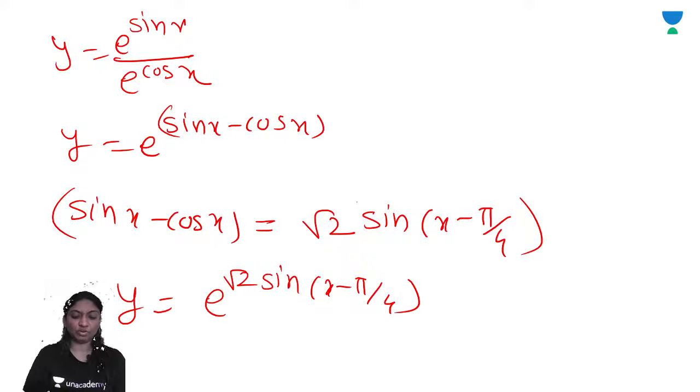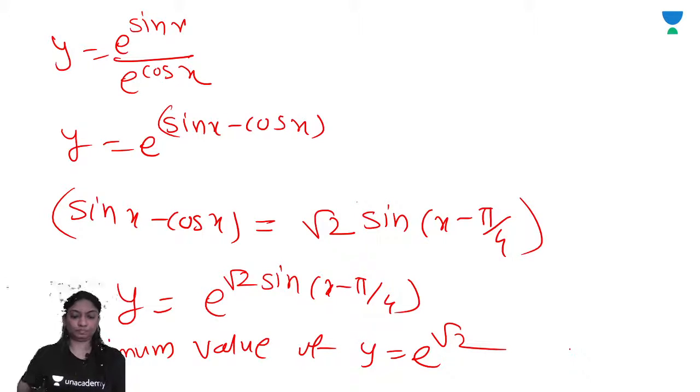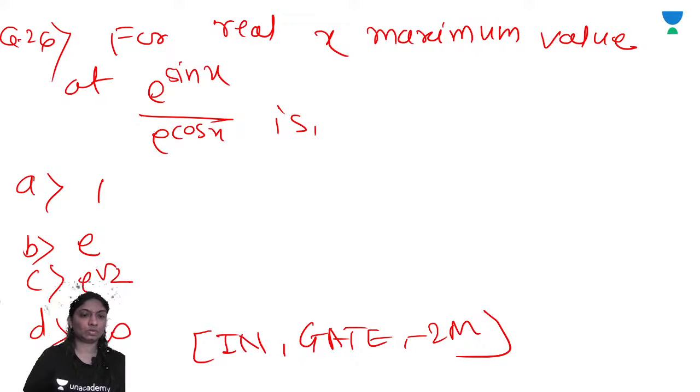The maximum value of y is equal to e raised to root 2. That is the correct option.